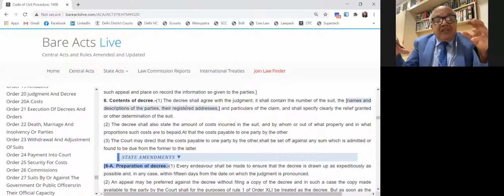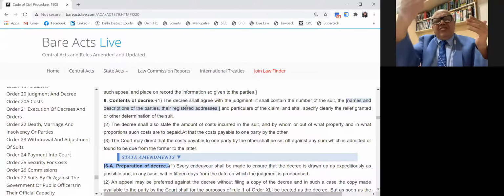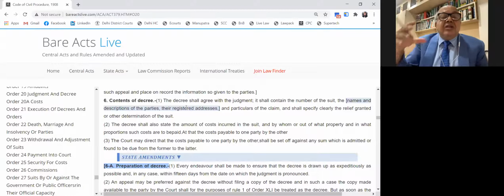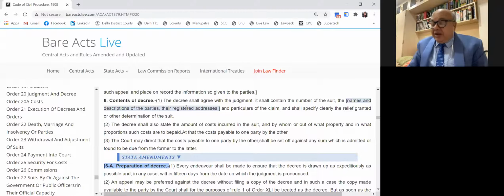The decree must contain what exactly is the claim in the plaint, namely whether it is a money claim, a recovery of the property, mesne profits, specific performance, dissolution of partnership or rectification of document, and various types of suits. What are the causes of action? The particulars must be mentioned in the decree briefly by the learned judge.